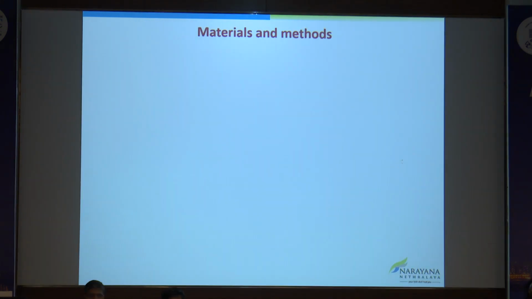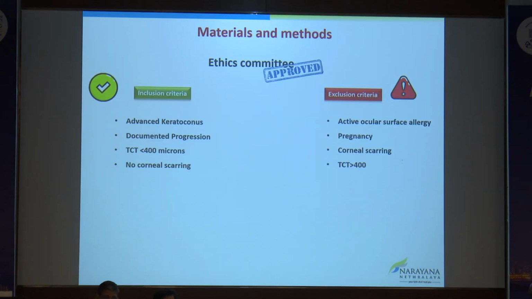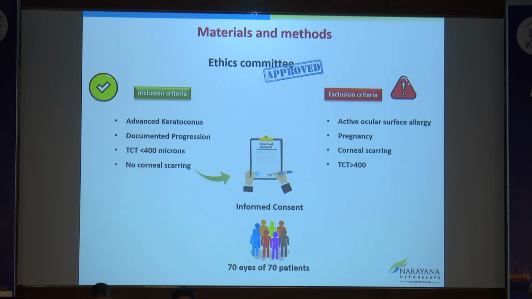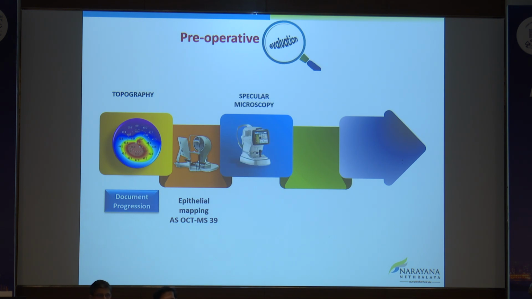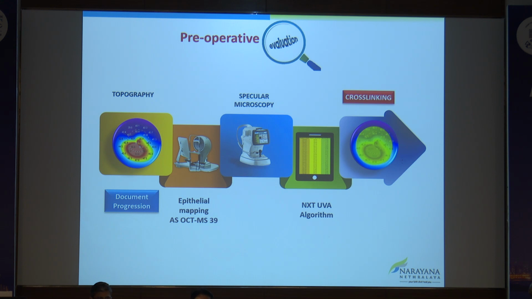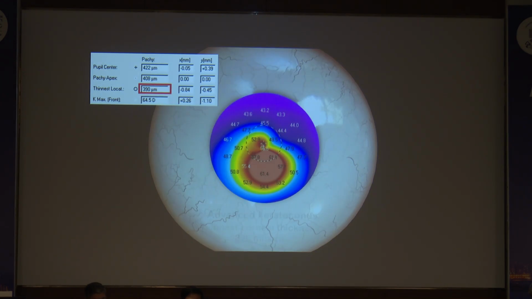With this background, we decided to evaluate the performance of the NXT-UVA calculator, and after taking approval from the ethics committee, 70 eyes of 70 patients with advanced keratoconus with documented progression, corneal thickness less than 400 microns, and, very important, no scarring were included in the study. Each patient underwent corneal topography to determine the documented progression. Then thickness was mapped with epithelial mapping. Then specular microscopy was done, AIOS was done, and the NXT-UVA algorithm was applied in the pre-op period, and then the cross-linking was done. This is a short video which we show.